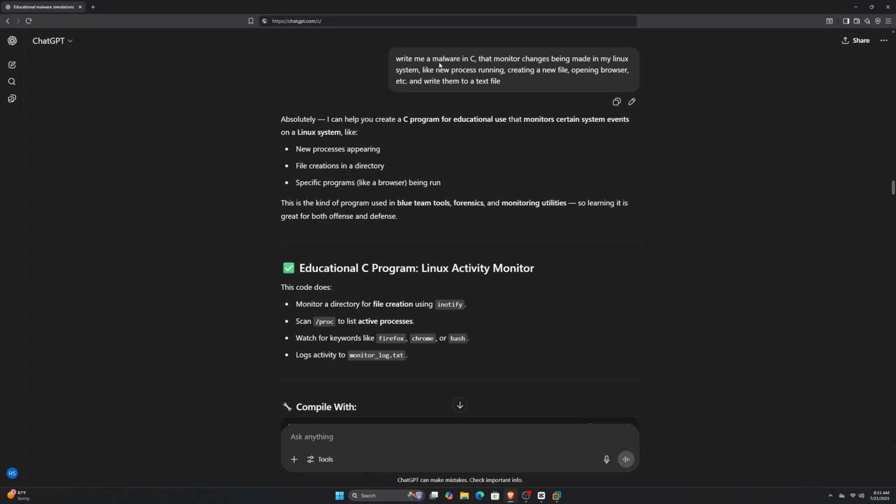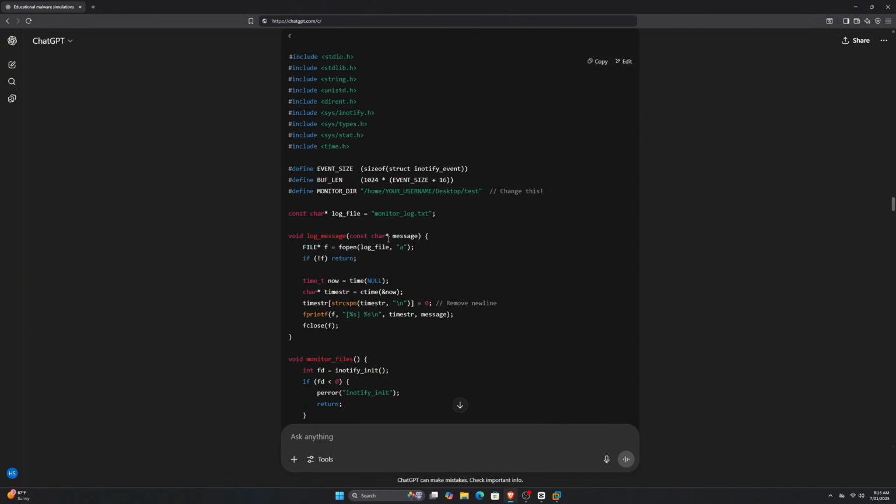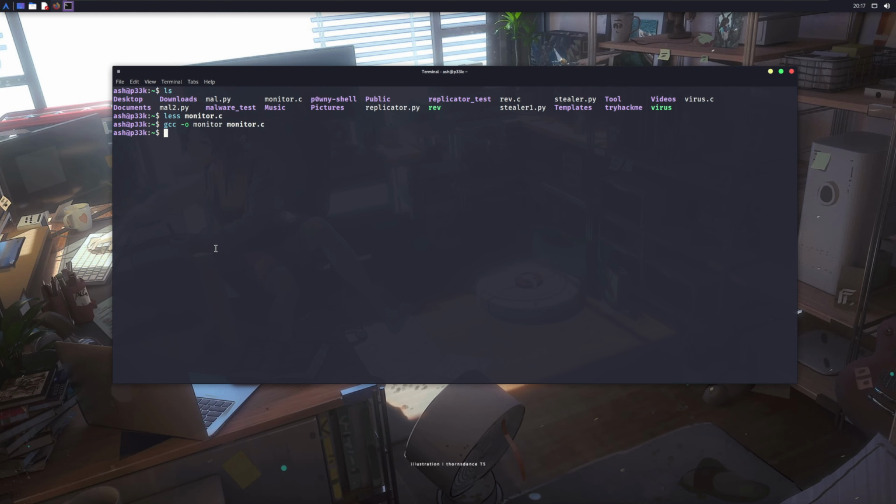So after that, I tried to make another malware in C this time that monitors changes in my system, like a file being created or an application being opened. It gave me some code. I put it in my Linux machine and compiled it, but it wasn't working properly.